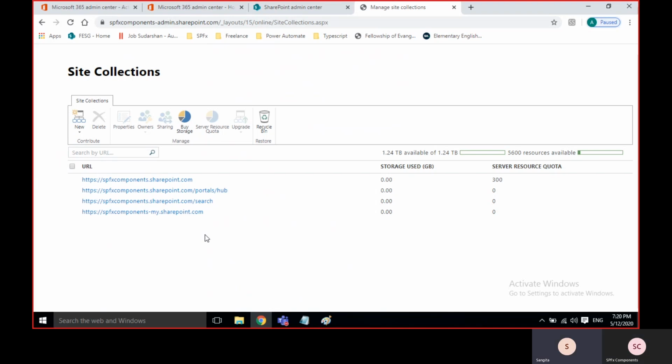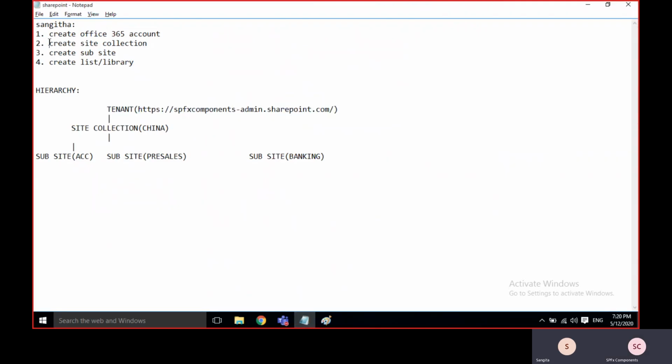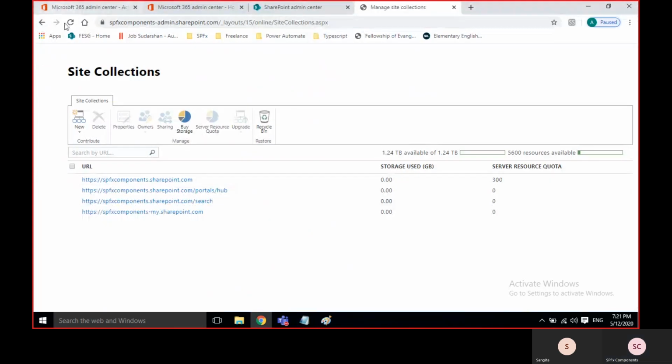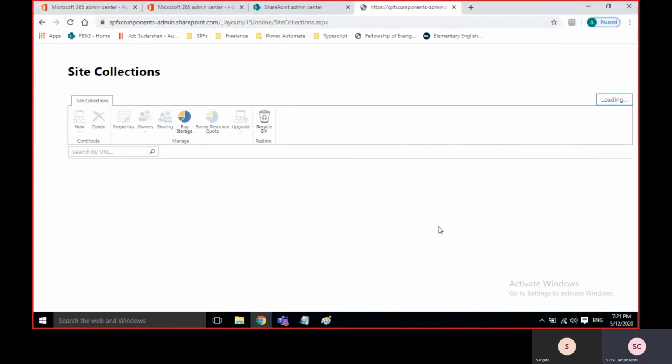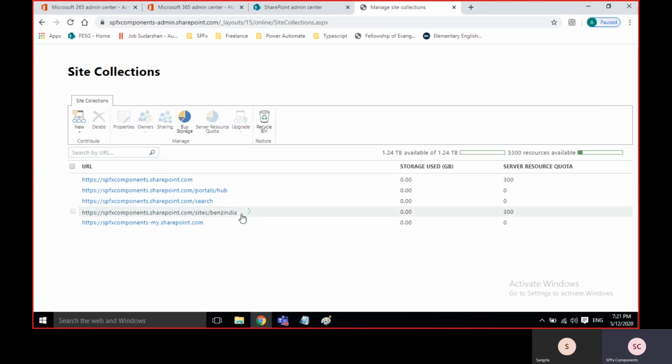Right now, I have created the site collection. Here is the tenant. Just refresh it. Still, it is creating. So, this will become the site collection.